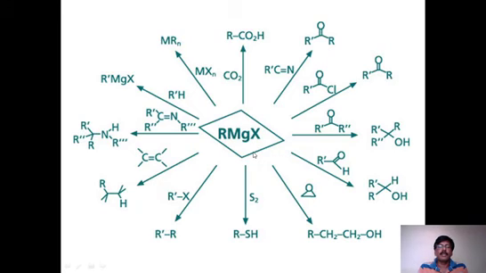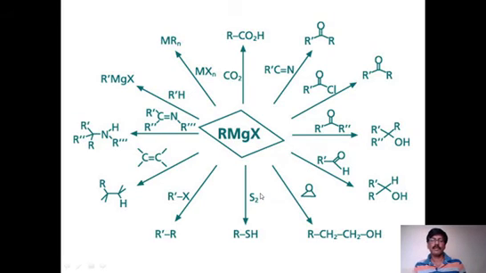Reaction with aldehyde gives secondary alcohol. And it is not mentioned, but reaction with formaldehyde gives primary alcohol, that is not given here. And reaction with epoxide gives a simple alcohol, where OH is always on the more substituted carbon, and the alkyl group of RMgX is on the less substituted carbon.